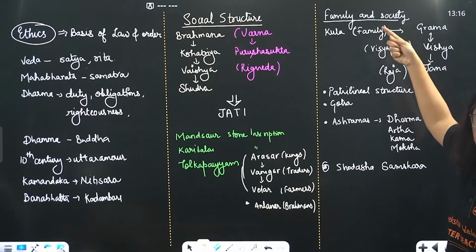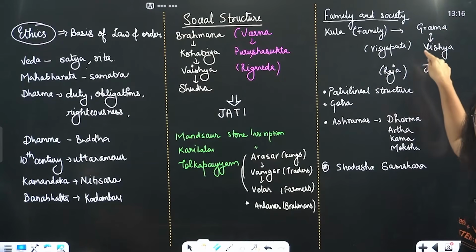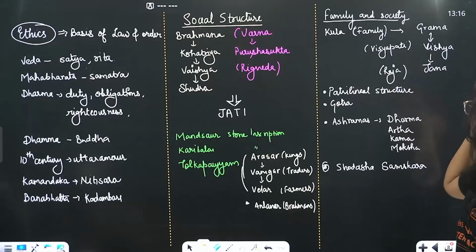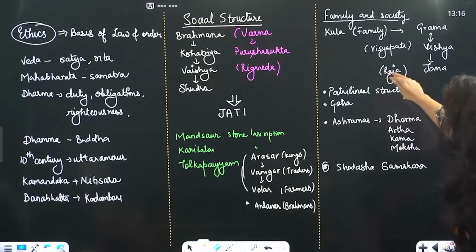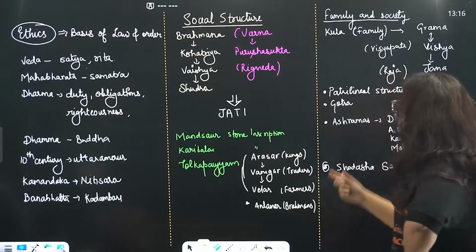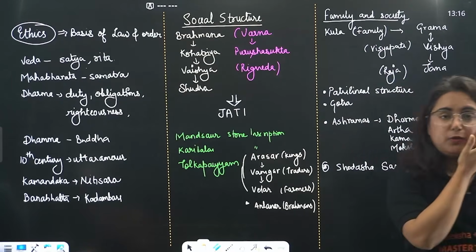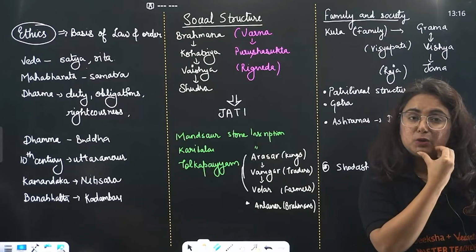Gram means village. When so many grams were collected, they were referred to as Vishya, right? Who actually was in charge of this Vishya? Vishyapati. And then after that, a larger kingdom was created, Jana, which was ruled by a Raja. In this state and society, the patrilineal structure was followed. Patrilineal means where all the family rights are given to a man.